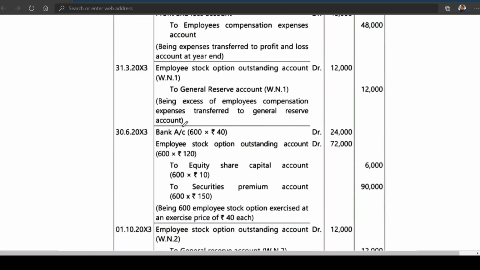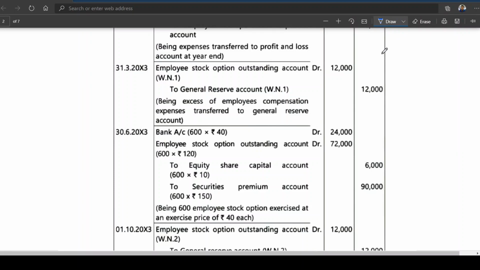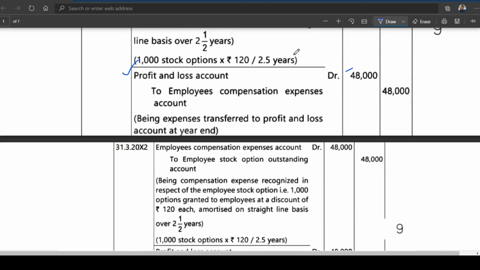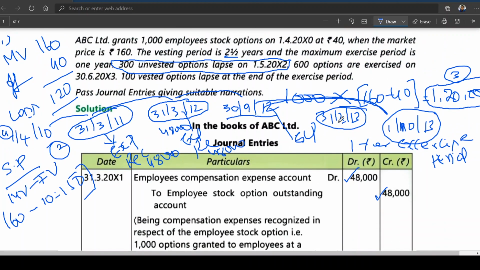Then what happened when they went for writing the entry on 30th June 2013? The actual expenditure is 72,000. But how much expense have you recognized already? 48 plus 48, 96. Out of 96, 12,000 is excess expense relating to 31st March 13. What is 31st March 13? You can see, third year ending. This is first year ending, this is second year ending, this is third year ending.